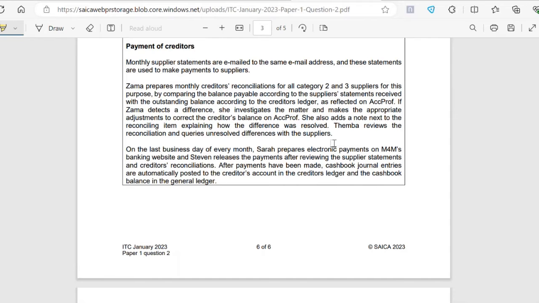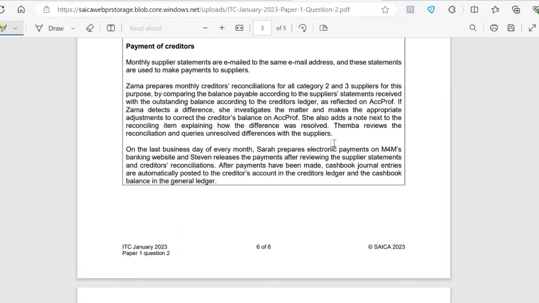Let's just pause there for a bit. So you can see that Zama is responsible for all the work that happens with the payment of creditors. There's no other person that reviews her work for accuracy. So here they say that Temba reviews the reconciliation, but only to query unresolved differences with the suppliers. So he's not actually checking Zama's reconciliation or the calculation she performs there. He's just reviewing it so that he can see which unresolved differences he can raise with the suppliers.